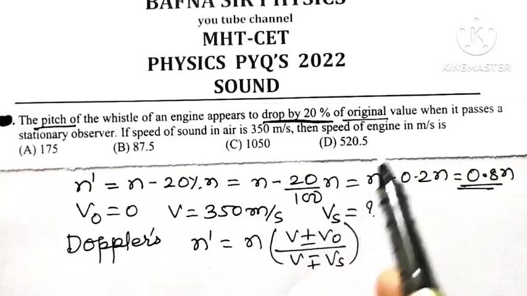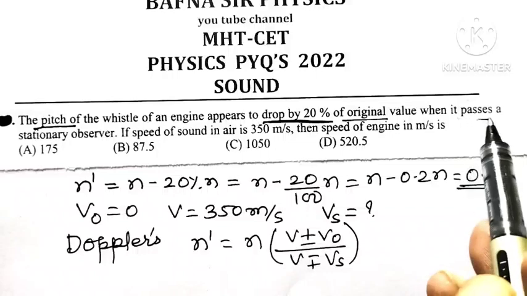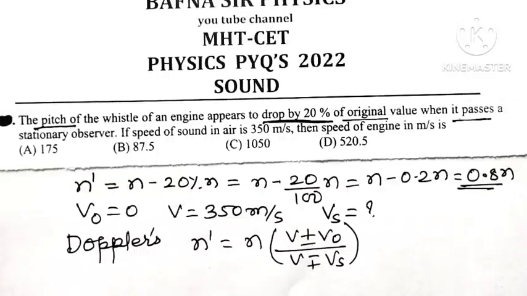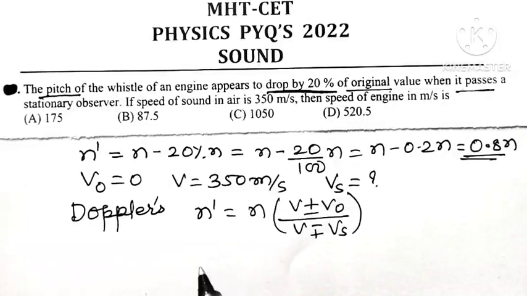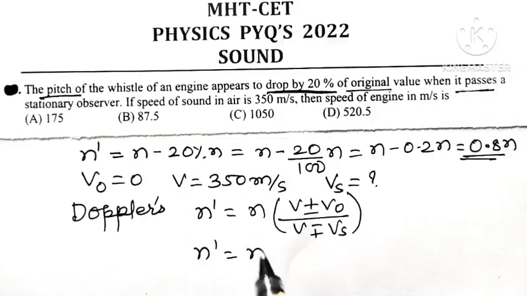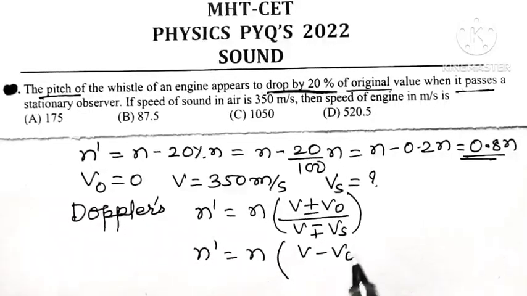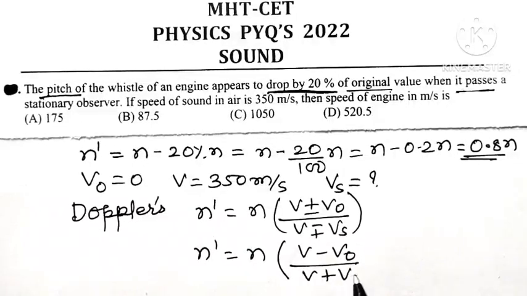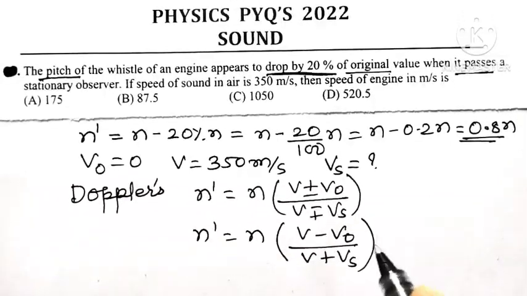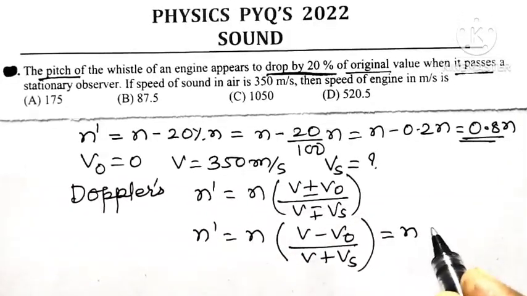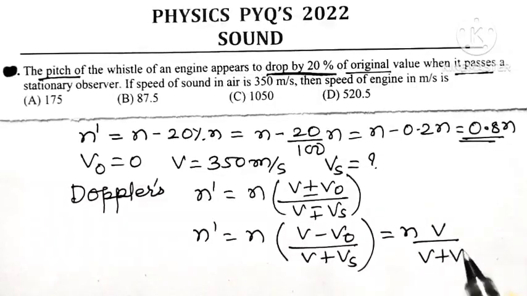But here the engine is moving away from the observer, so use the lower sign. So the apparent frequency is equal to n in bracket V minus VO upon V plus Vs, because the source is moving away from the observer. Since the observer is stationary, VO is 0. So it is n into V divided by V plus Vs.